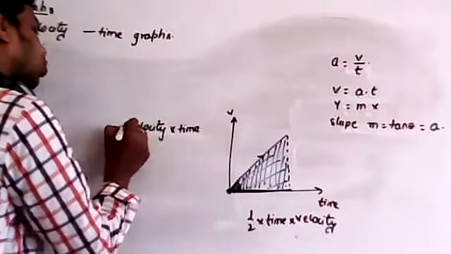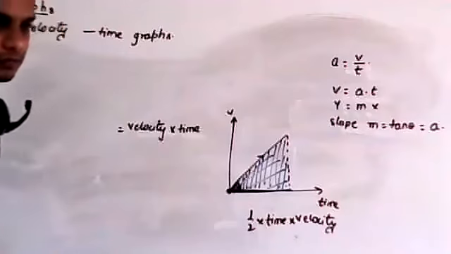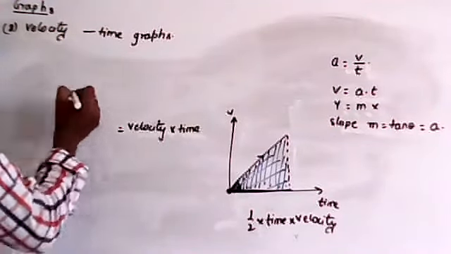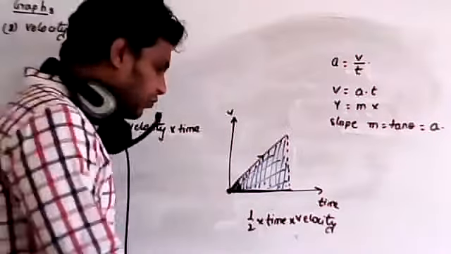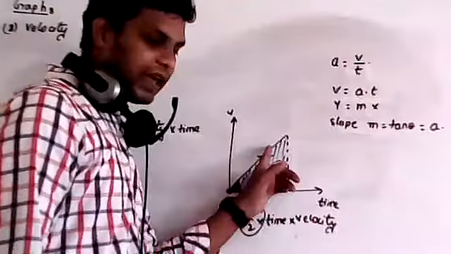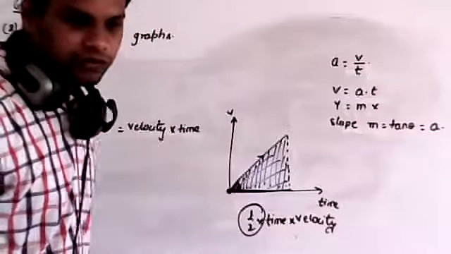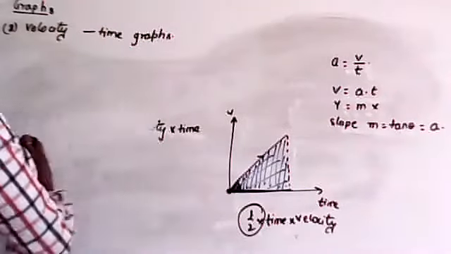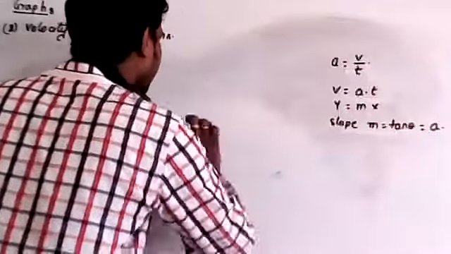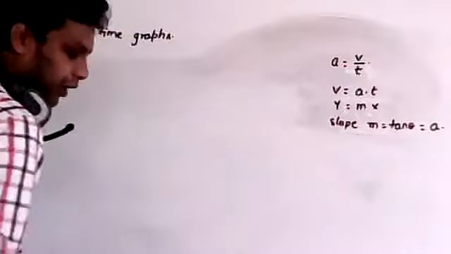Now tell me, velocity into time gives what? Displacement. Now if you forgot about the half, half is a numerical value. Now the area covered under velocity time graph gives displacement. Are you clear? Now I am going to write that point.